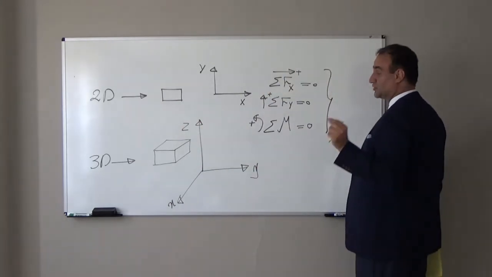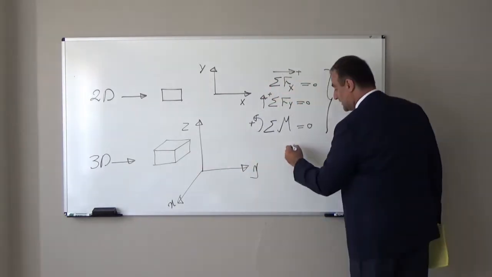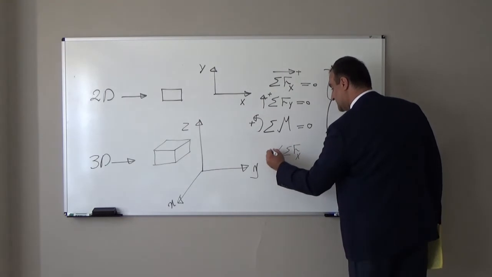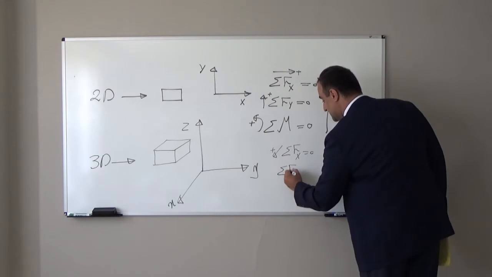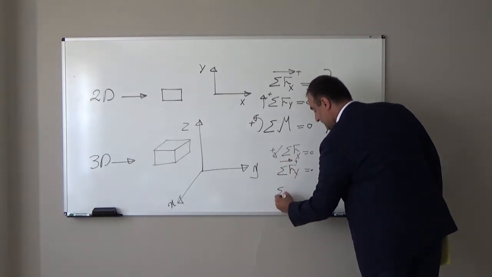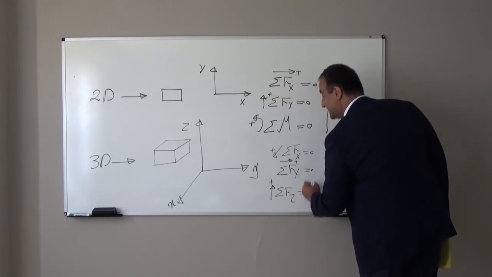In order to prevent movement in the x, y, z directions, I should put the summation of forces in the x direction equal to 0, the summation of forces in the y direction equal to 0, and the summation of forces in the z direction equal to 0.